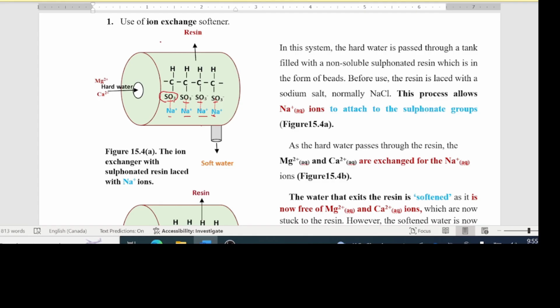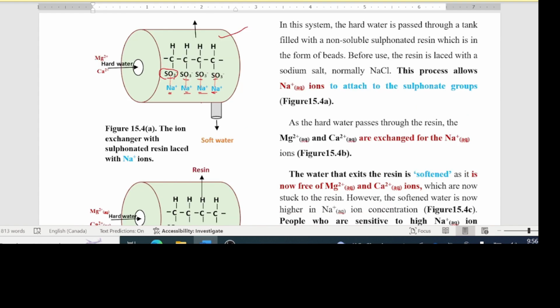But before the exchanger is used, they pass concentrated sodium chloride into it. They prepare this ion exchanger by having the sulfonated resins react with sodium chloride. So what happens is that the sodium ions take up this position here on the resin, okay? So what you're having is all these saturated with sodium ions. Now it is ready for use.